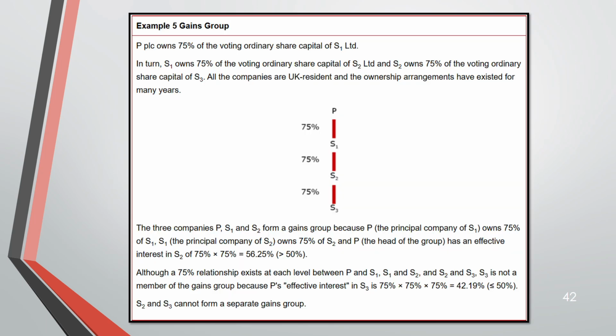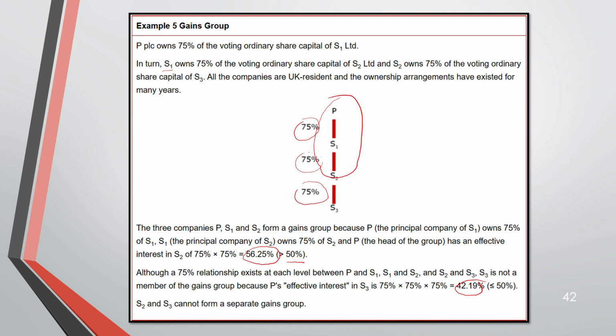Now, example 5. So P is having 75%, then again 75, again 75. If you take S1, S1 will form part of the group with P Limited. And if you look at the effective interest, 75 into 75, it is 56.25, greater than 50, so it is a part of the gain group. But 75 into 75 into 75 is 42, less than 50. So only P, S1, S2 form part of the gain group.